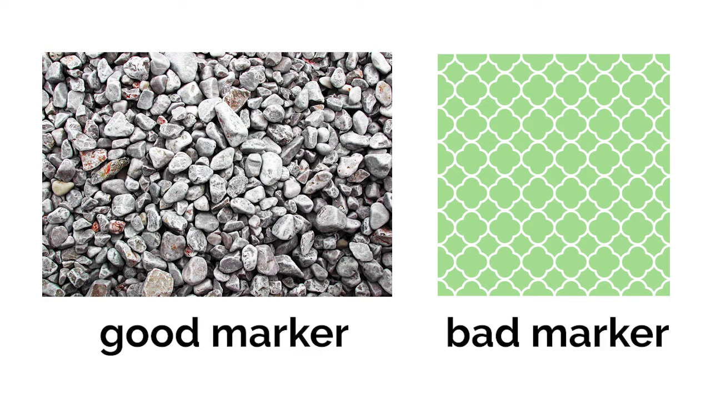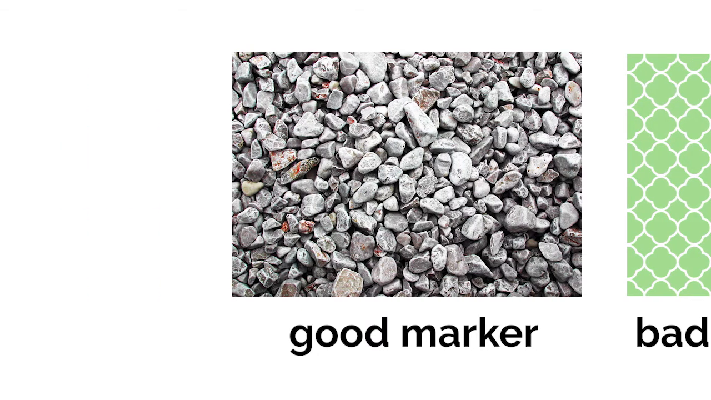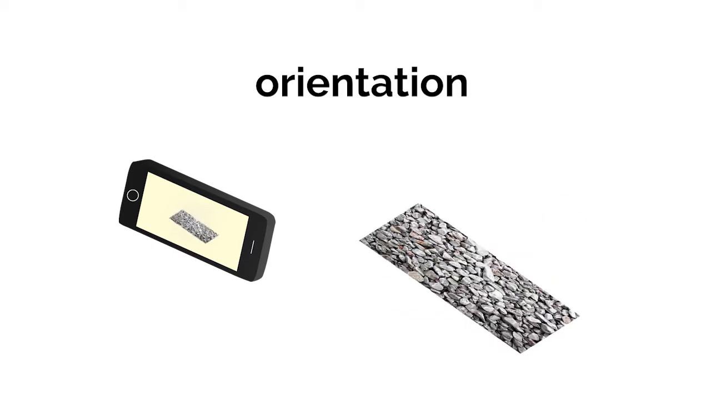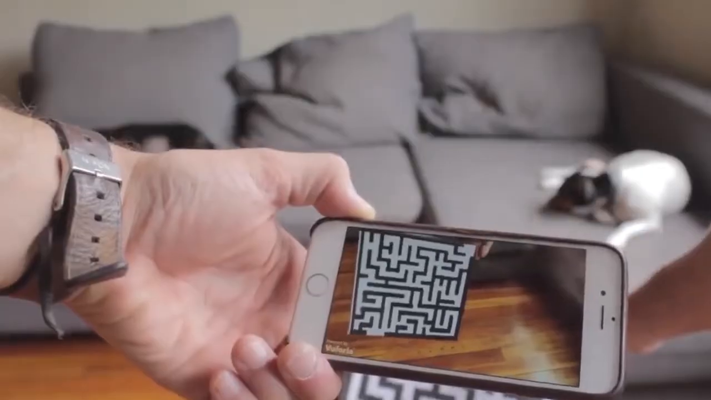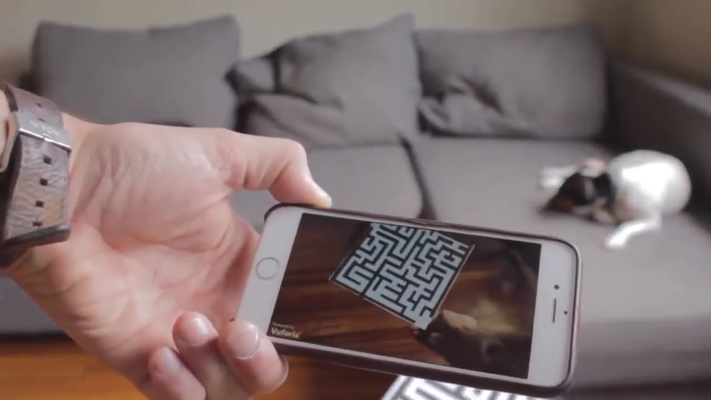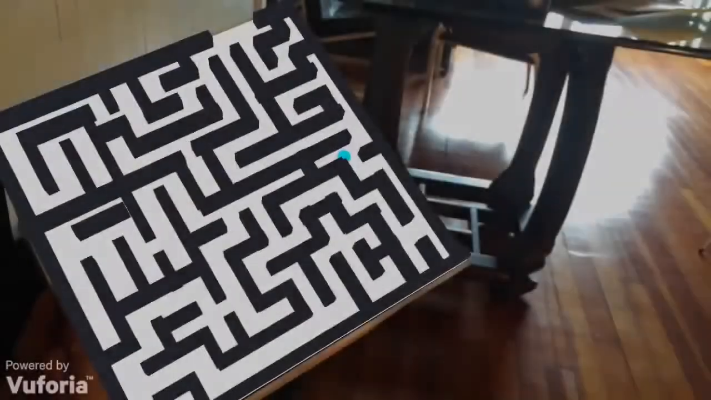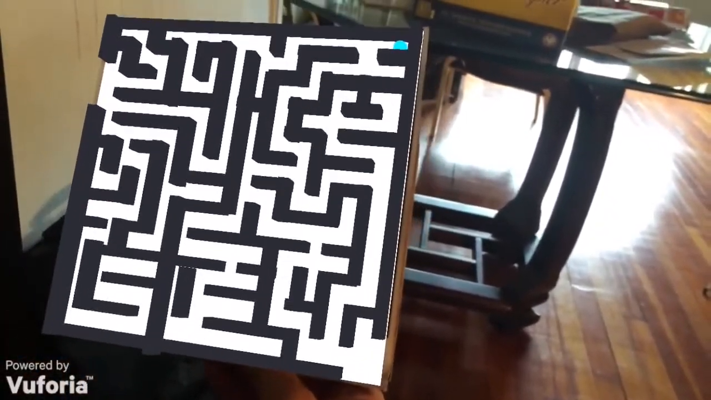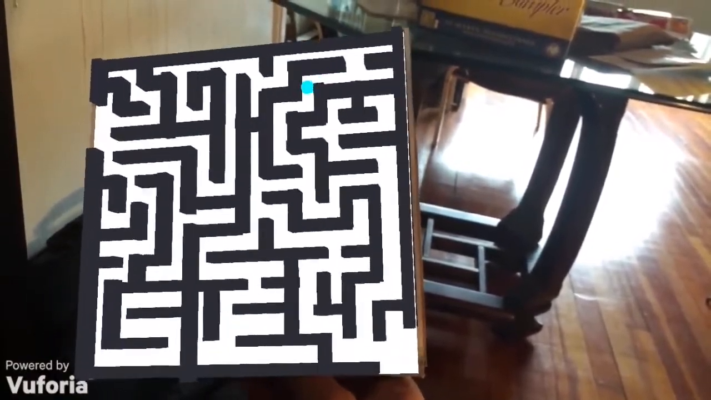Typically, images with high contrast, less repetition, and many details are the most recognizable by computers. After the marker is detected, it acts as a point of reference. Knowing the location, orientation, and scale of the marker, the app will determine which virtual objects to display and position them accordingly. Although this technique works rather well, it can be limiting and inconvenient when you don't know ahead of time where digital objects need to be placed.